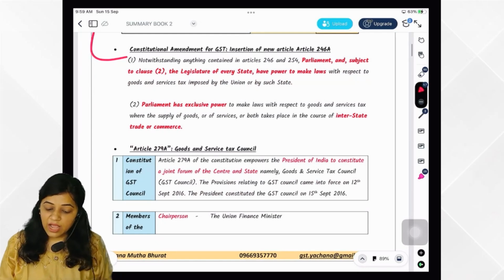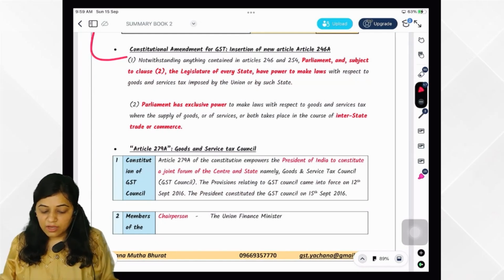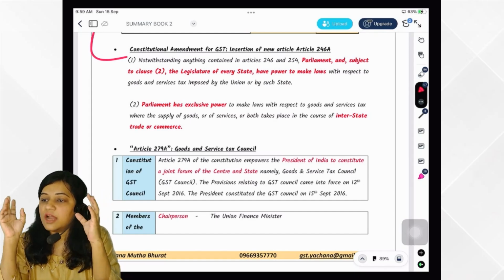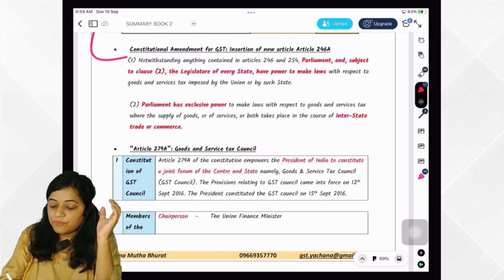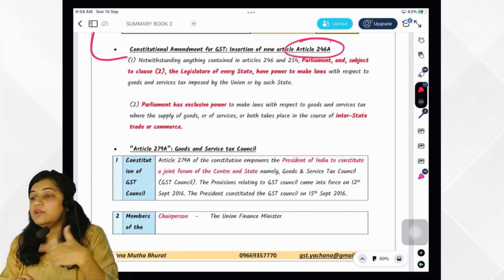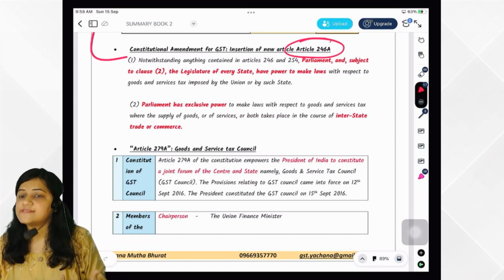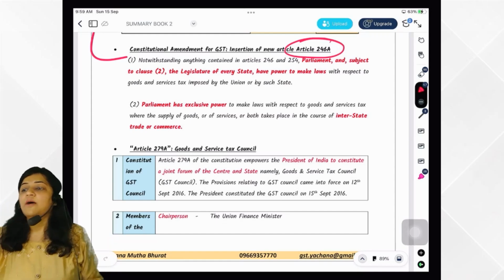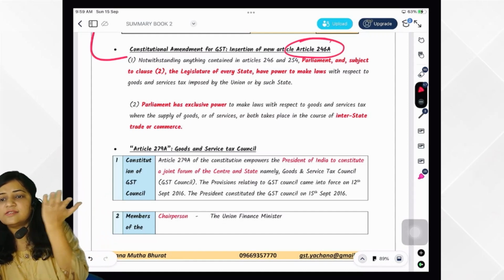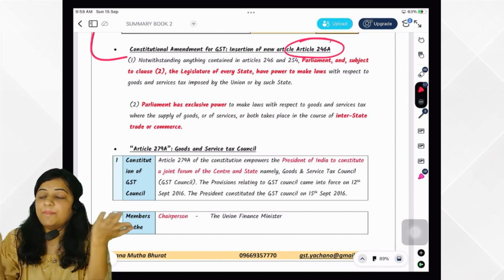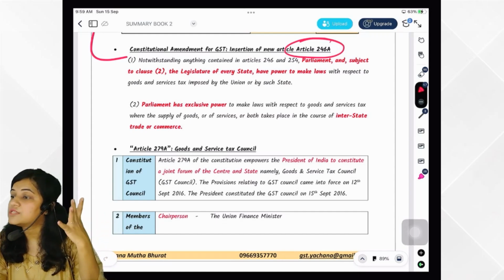Now there is one article. Two articles we will study. One is 246A. 246A has been introduced for implementation of GST. What does 246A say? 246A says Parliament as well as the legislature of any state have the power to make law with respect to goods and service tax.